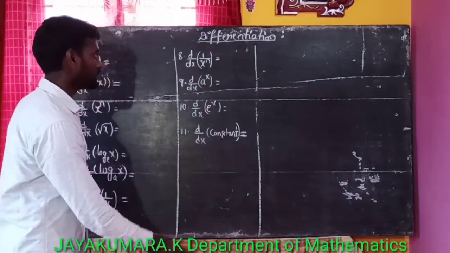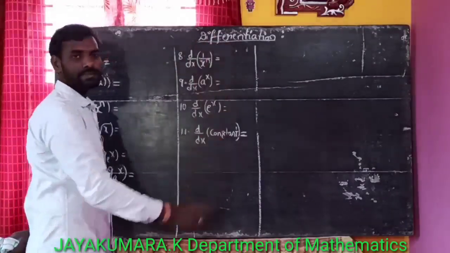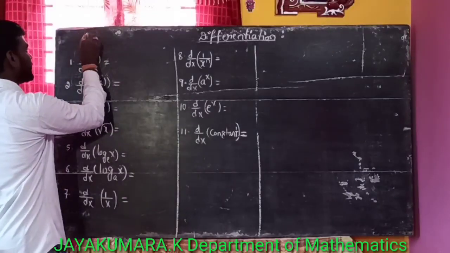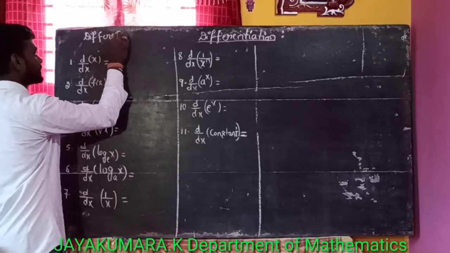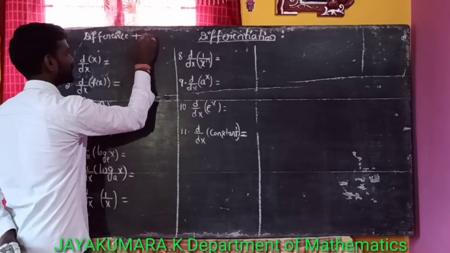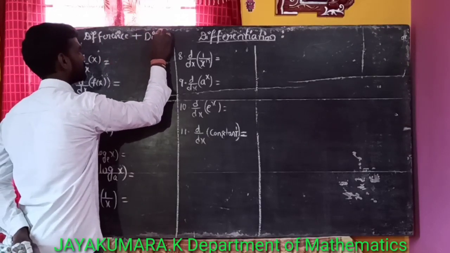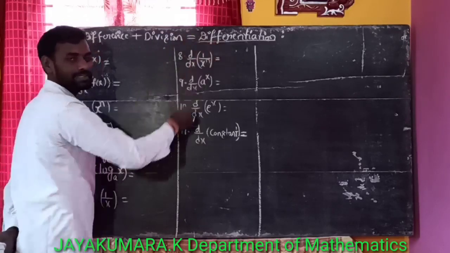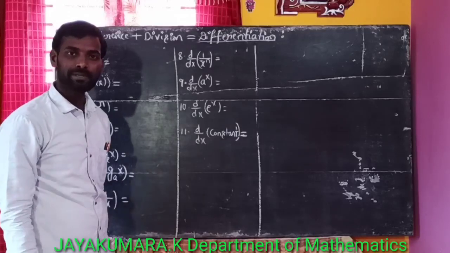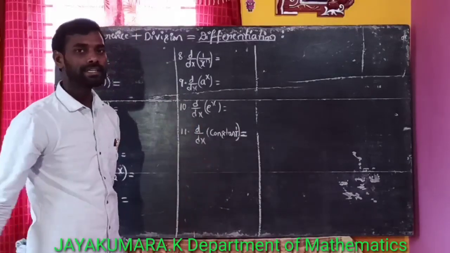Now here differentiation means difference plus division. Difference plus division is called the differentiation. Difference plus division is nothing but the differentiation.